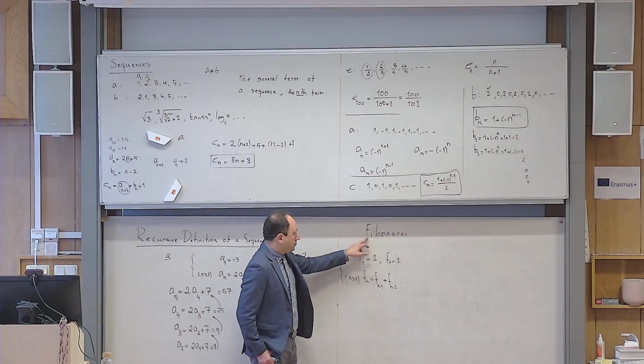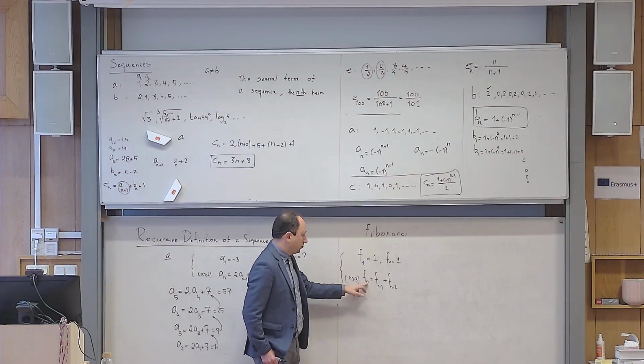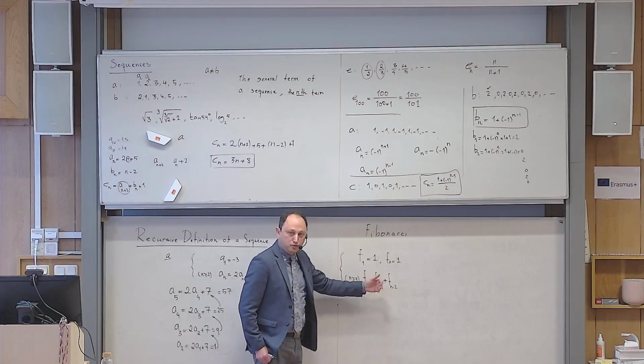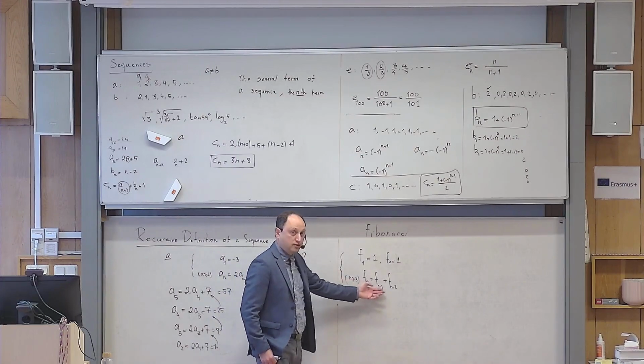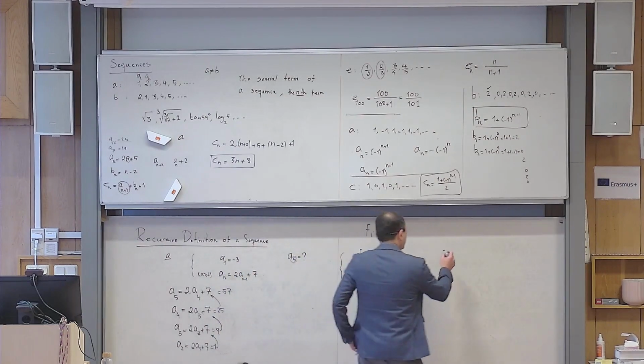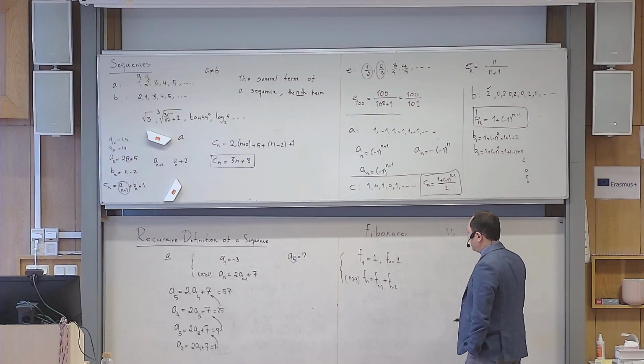You say that the Fibonacci sequence is a sequence that starts with 1 and 1, and after that, every term is the sum of the 2 previous terms. Yes, that's if you want to read it in words. So if I want to generate the sequence, can you have the list? 1, 1, and the next one is 2.